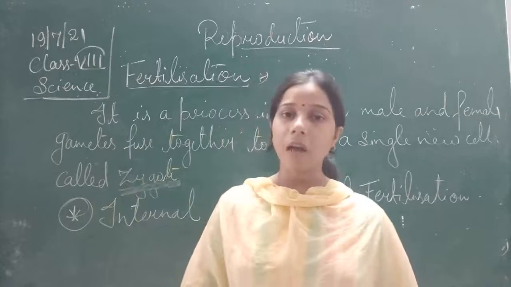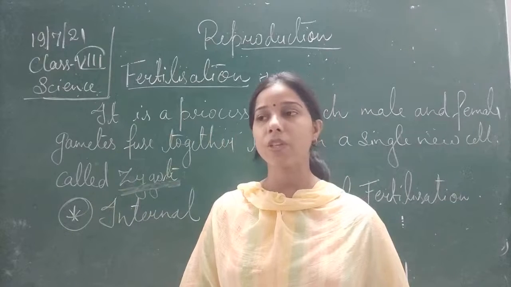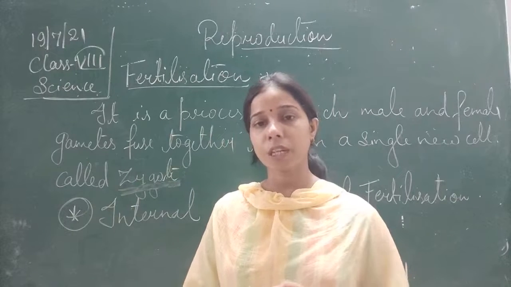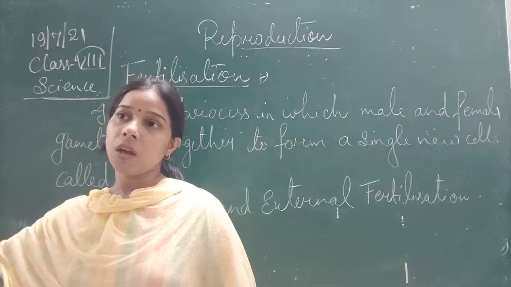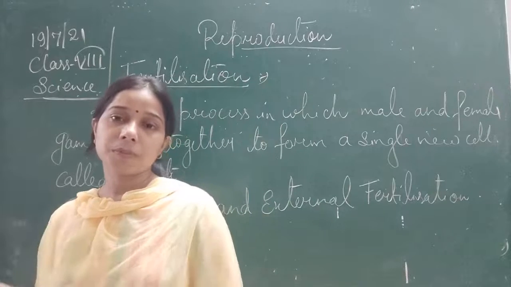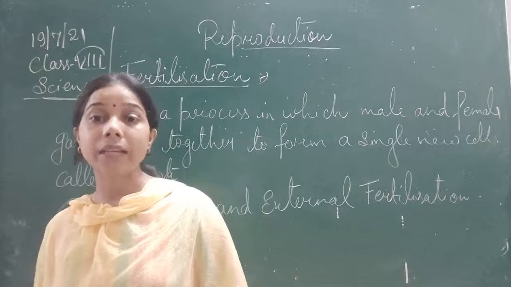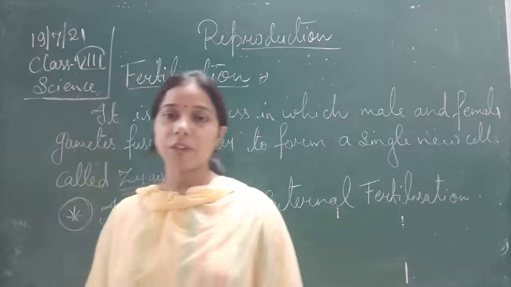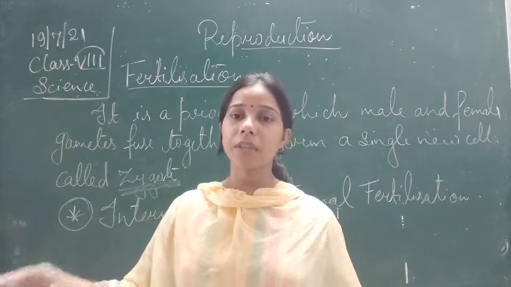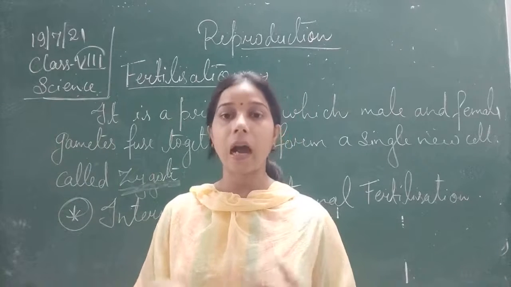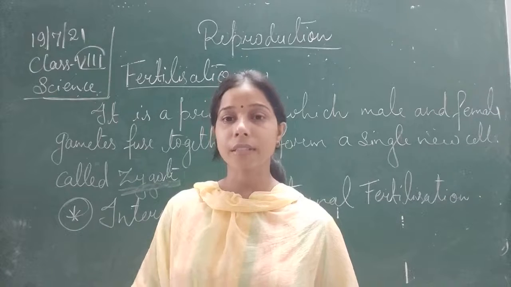While in external fertilization, the gametes are released outside, and after that the fusion takes place outside the body. That is called external fertilization.